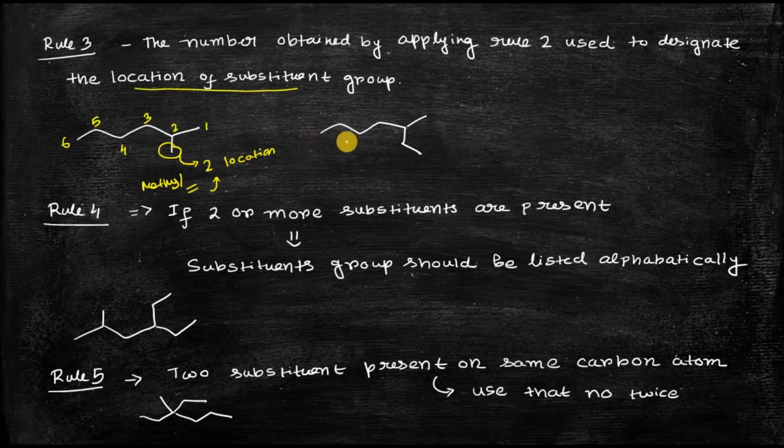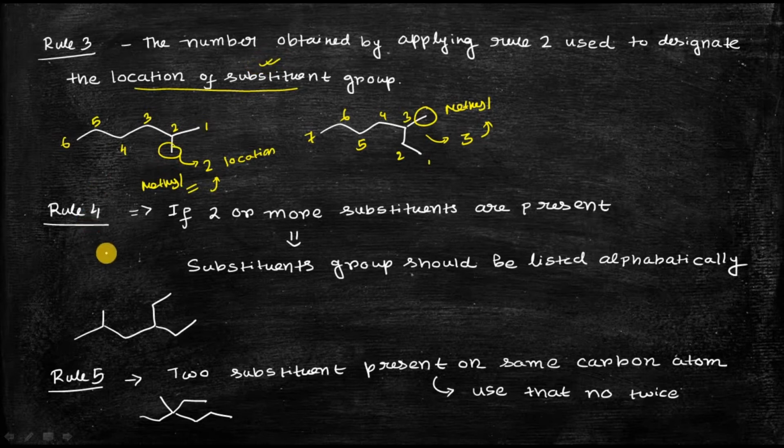Similarly, if you do the numbering like 1 2 3 4 5 6 7, then this is the methyl substituent, and 3 is the location of this methyl substituent. So by using this numbering you can actually identify the location of the substituent group. This is called rule number 3.